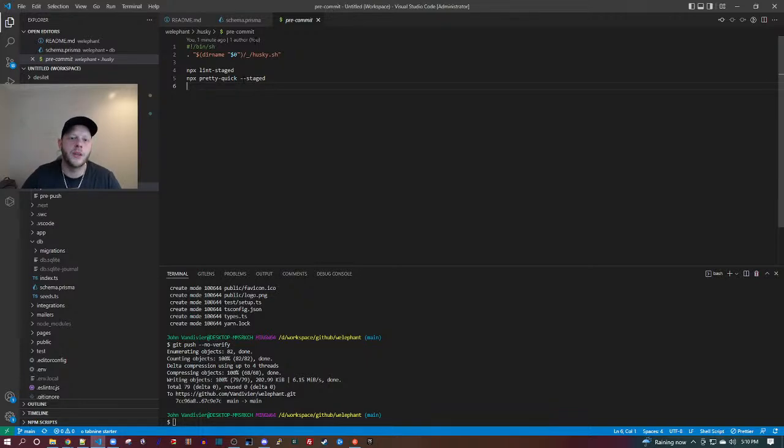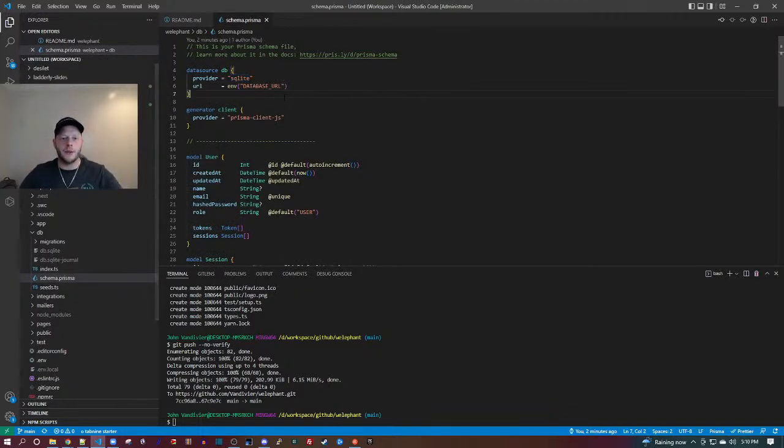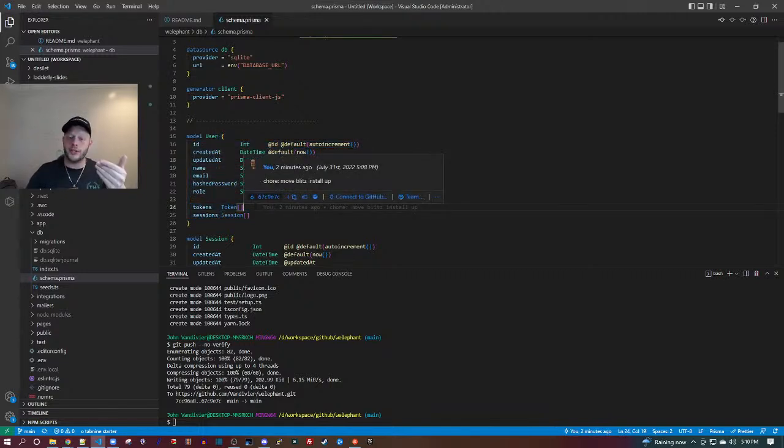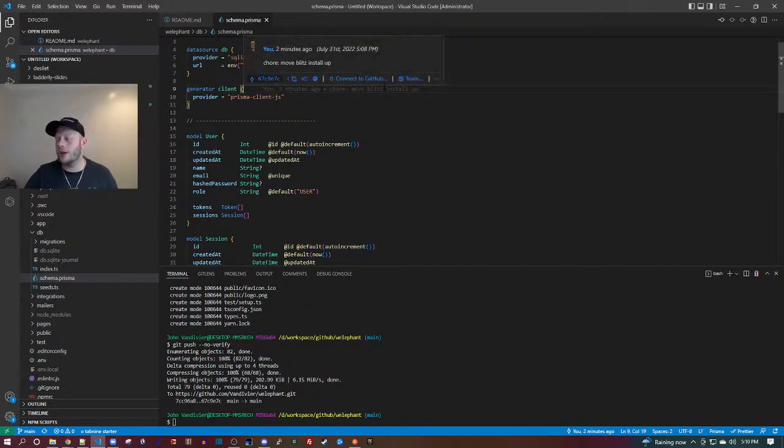Great question. Okay, so here's the schema that we get for free. We can see that we have users. What I would like to do is create wish lists and parties. And then a wish list should have, I don't know, wish list items, wish list entries.